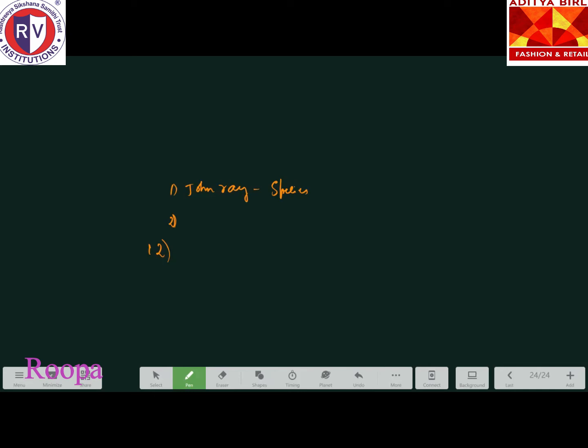Then Shivram Kashyap. They have given S.R. Kashyap. Okay, the full name is Shivram Kashyap. He is the father of Indian bryology. B-R-Y-O-L-O-G-Y, bryology.